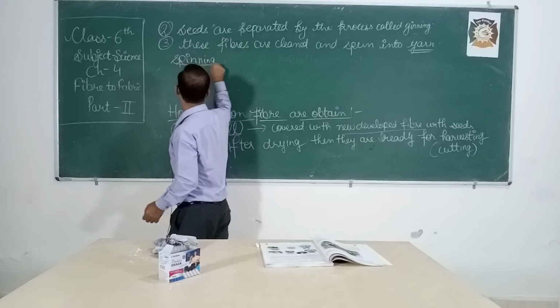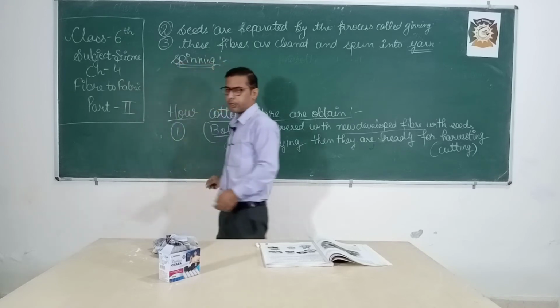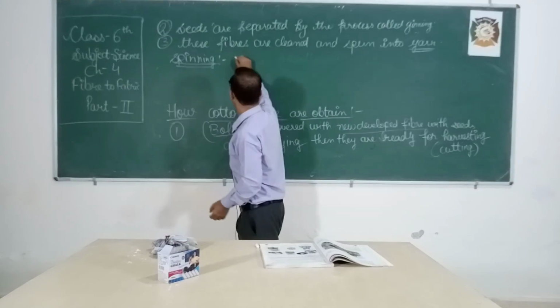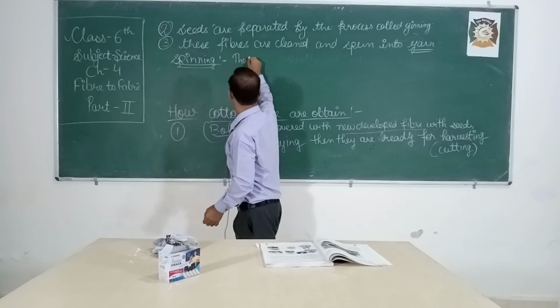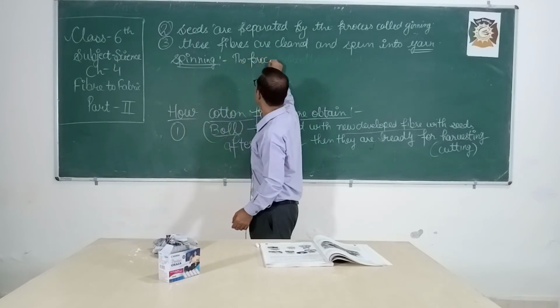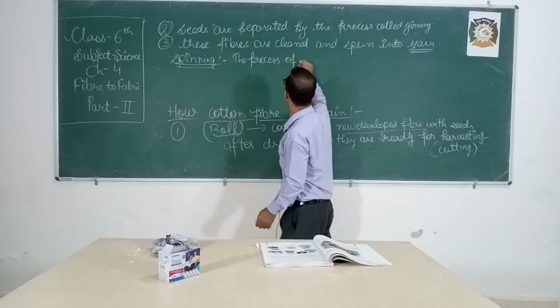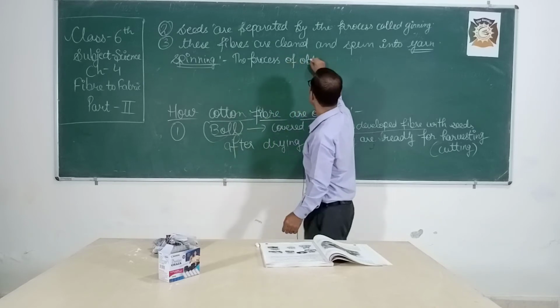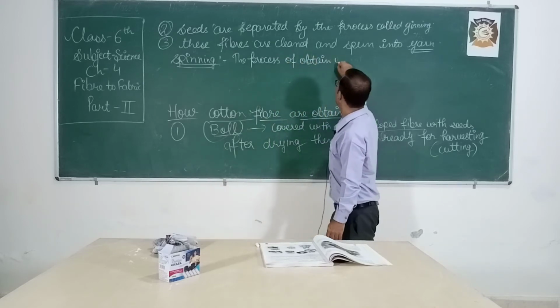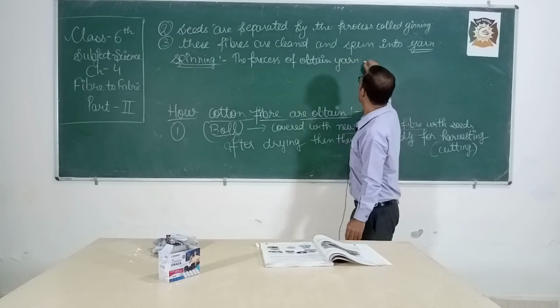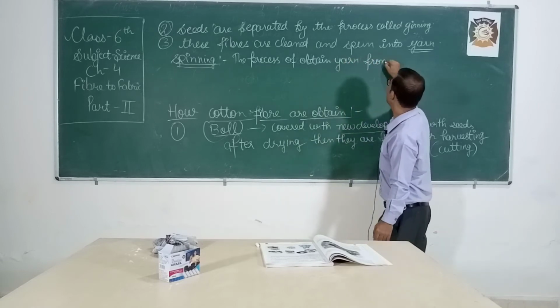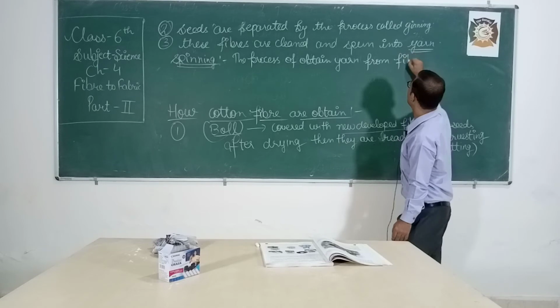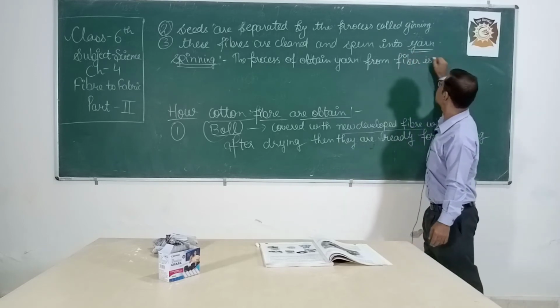One is ginning, another one is spinning. So what is spinning? The process of obtaining yarn from fiber is called spinning.